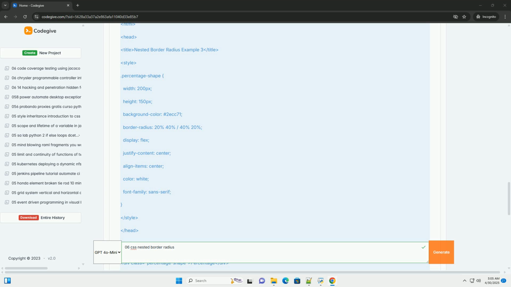Example 4, a leaf shape, more advanced. This example uses multiple values and the longhand properties for more intricate control. It's more complex, but demonstrates the power of nested border radius when combined with a good understanding of how the values are applied. Explanation: